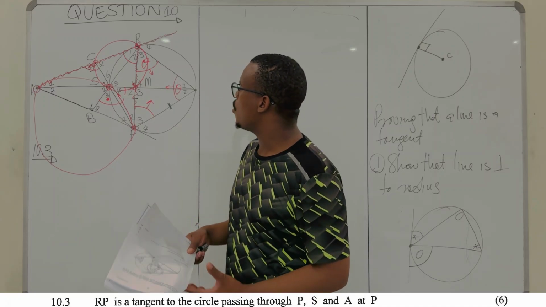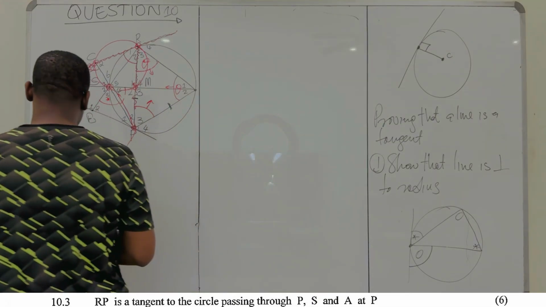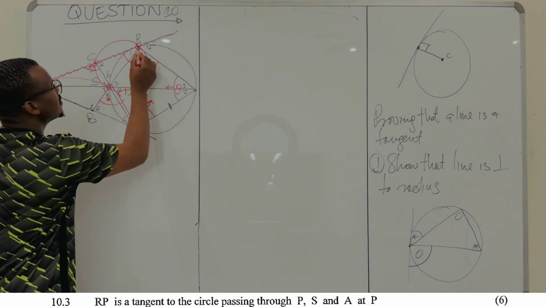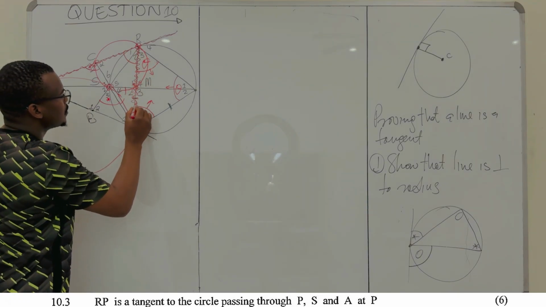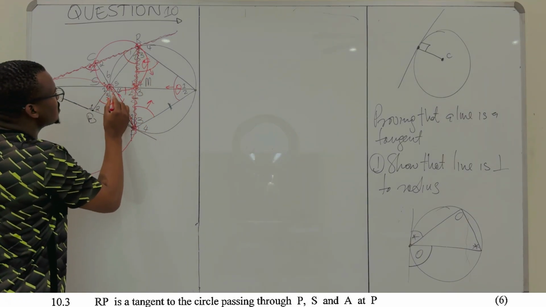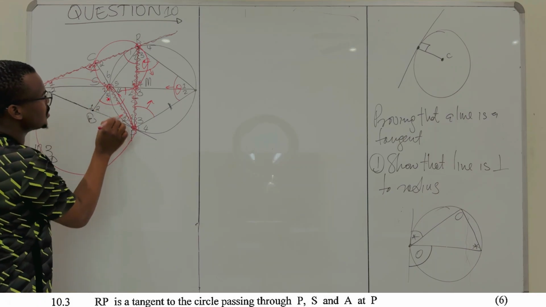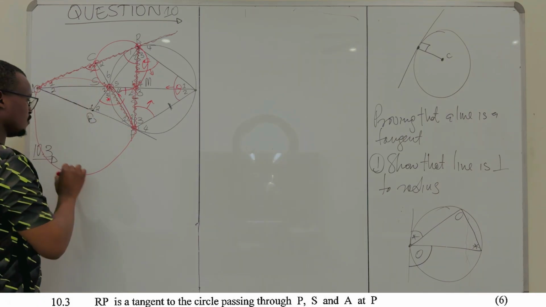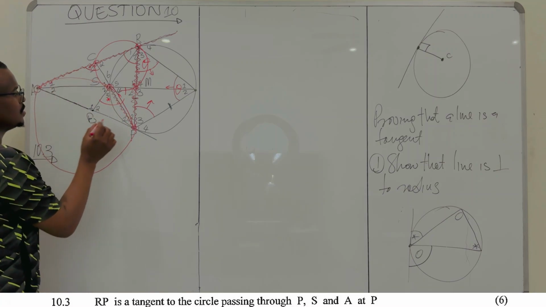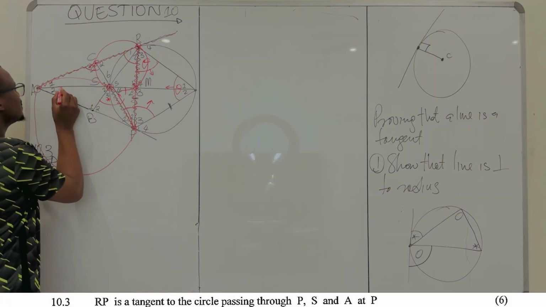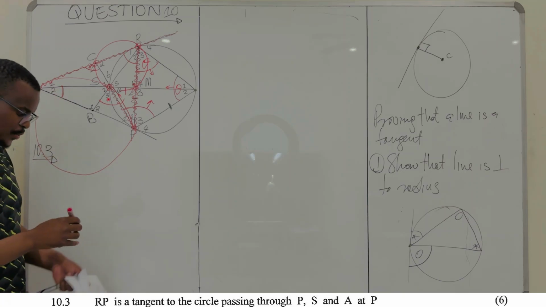Right? So what we want to show now, I think we should show that the angle between this line here and this chord, because you can see that PS is a chord to this circle over here, PSA. So this is the chord. If you can show that this angle is equal to this angle over there, we have done this because, look,